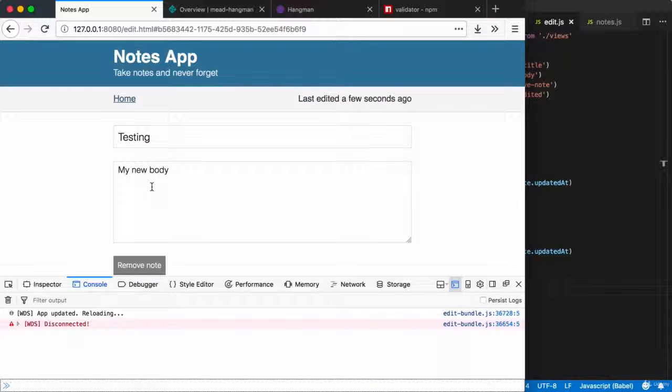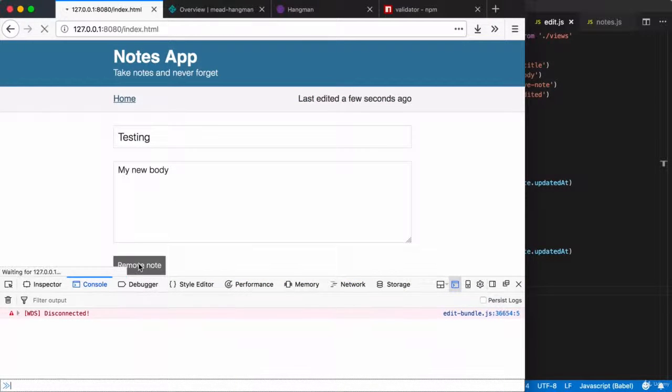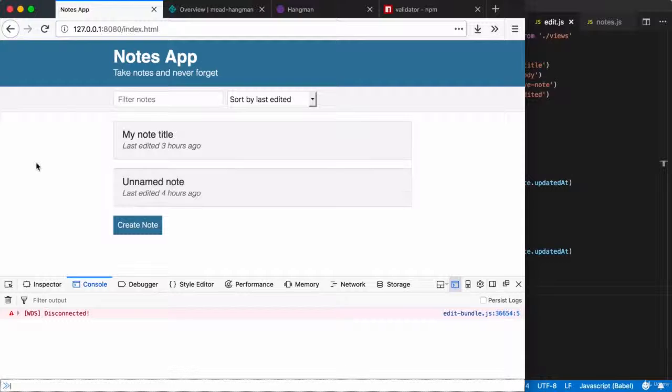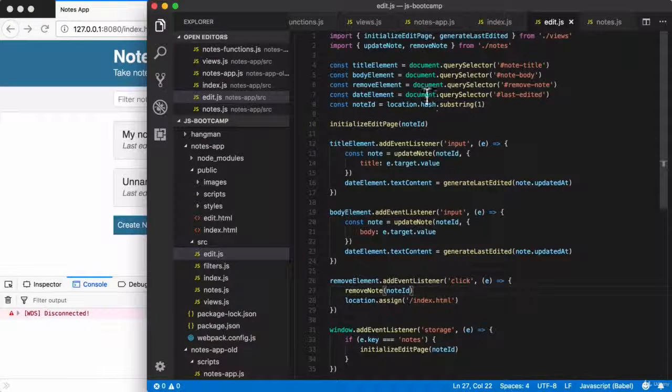I'm back at the note page. Let's try to remove the note one more time. And there we go. The note has been removed. Now, I could have gone back and refilmed those last two errors to not happen. I could have pretended I'm perfect and given you a false sense of what it's really like to develop. But in reality, people run into small errors like that all the time. No need to beat yourself up about it. All you got to do is fix the error and then continue on.